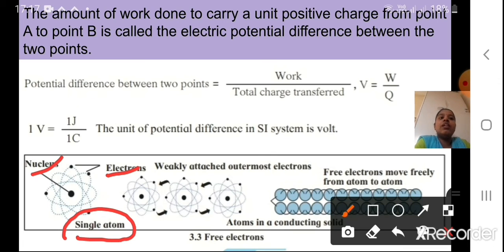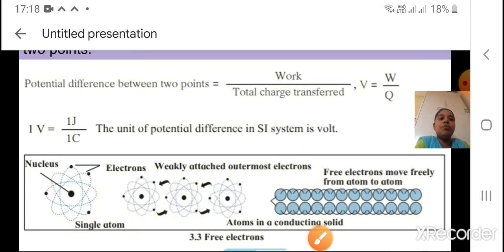Okay students, now see here what happens. The single atom we have taken has the nucleus and the electrons. If many atoms come together like this, what will happen? The outermost electrons will be weakly attached. Free electrons move freely from atom to atom. If these blue color atoms are there, then electrons can move from this atom to this, from this atom to this, and they will help in the conduction of electricity. Okay students, did you understand this? We'll move to the next part.